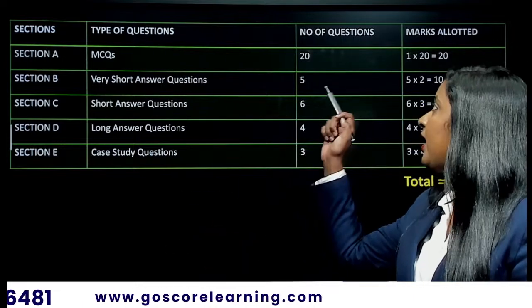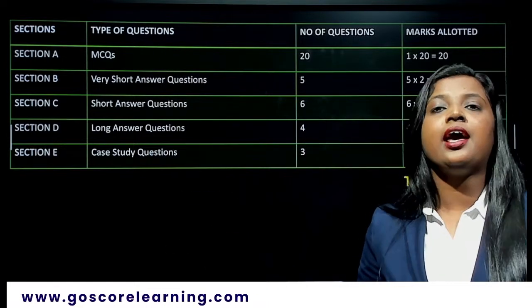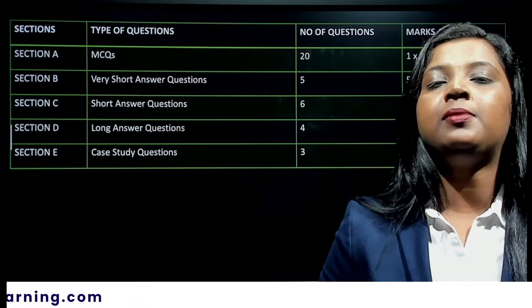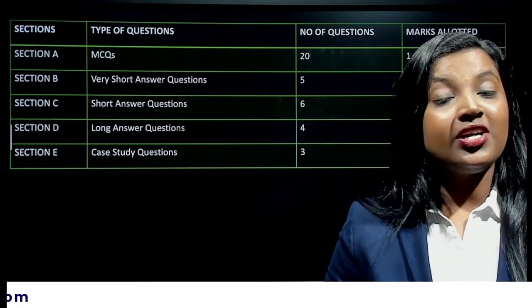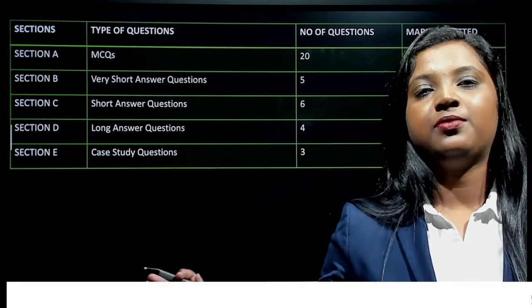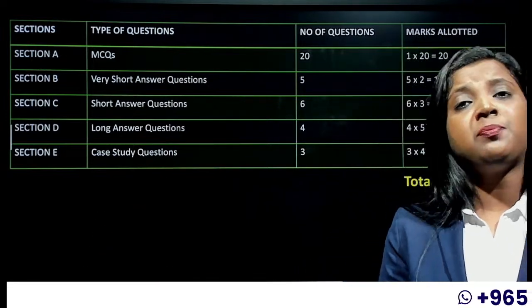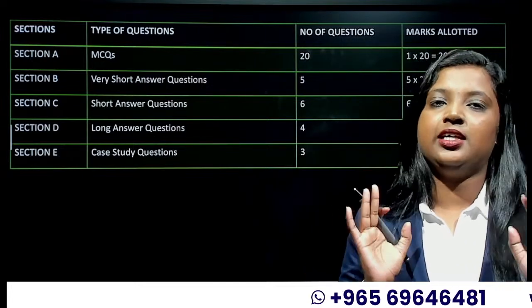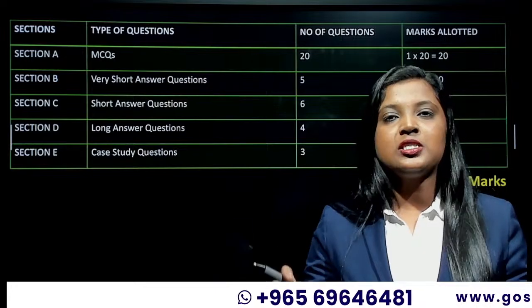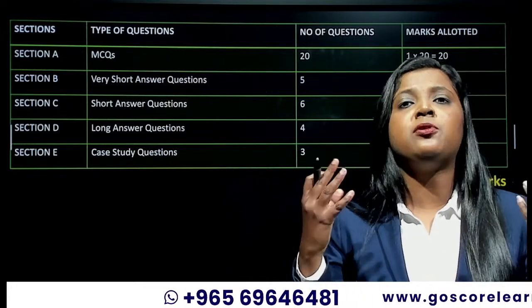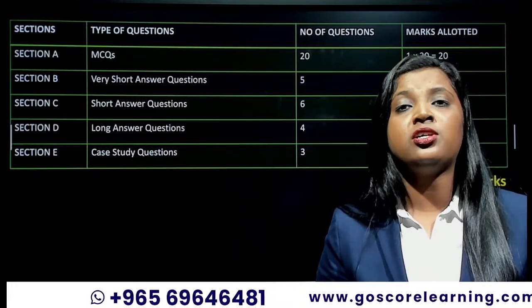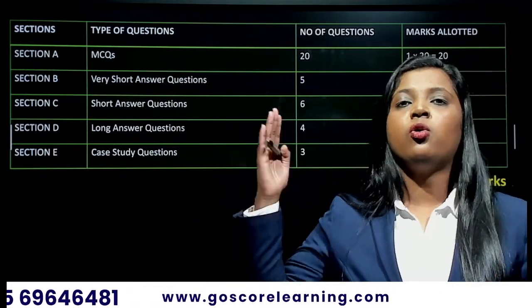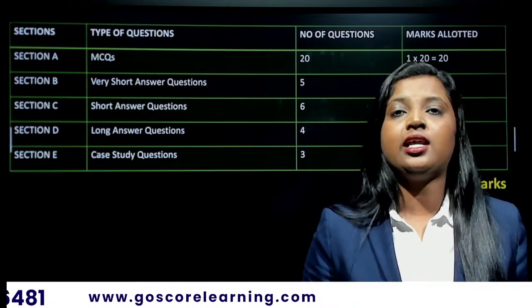You'll be having 20 MCQs, each question carrying 1 mark, and you'll be having 4 options. And I've seen people who will be spending 1 hour, trust me, 1 hour for this MCQ section. And they'll be complaining, ma'am, the question paper was so easy, but I didn't get enough time to complete my paper. Don't complain like that. You have to spend very less time for the MCQs. Suppose you're not getting an answer for an MCQ, just leave that and go to the other questions having more weightage.